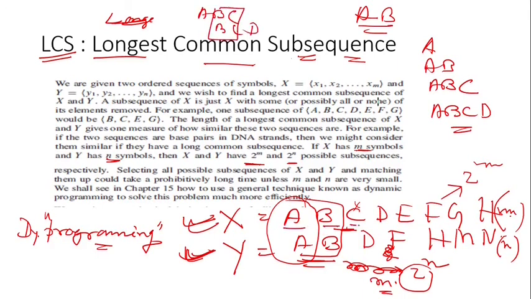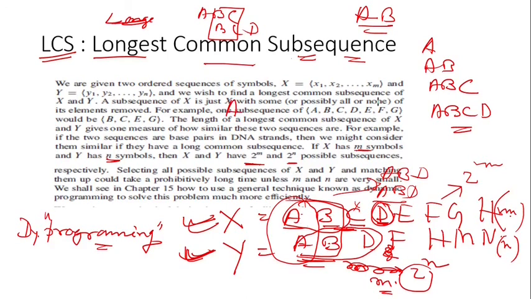Here A, B, C, and then after that you have D, so A, B, C, D, and here A, B, D. This will also be a common subsequence, A, B, and then D. From here A, B, D, and from here A, B, D. This is also a common subsequence. It is not necessary that it always has to be continuous. So if you go like that, what will be the longest common one?